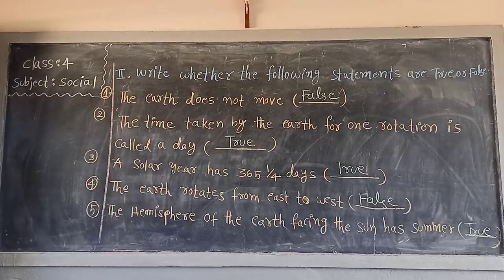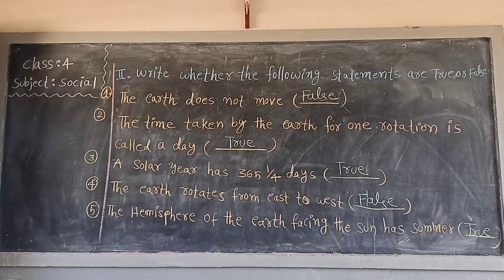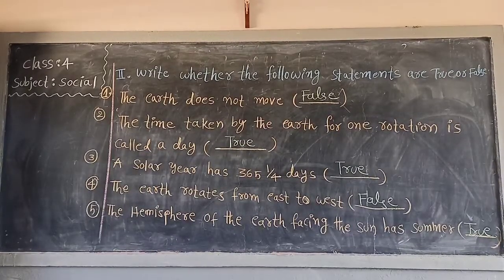Next, the fifth one. The hemisphere of the earth facing the sun has summer. It means whichever hemisphere is facing the sunlight, that hemisphere has the summer season. Yes. So what is the answer? True.